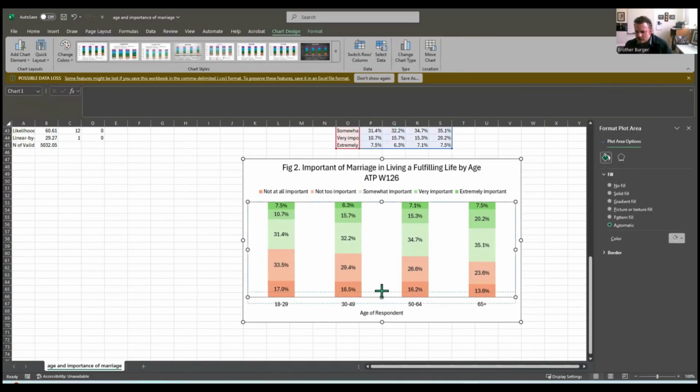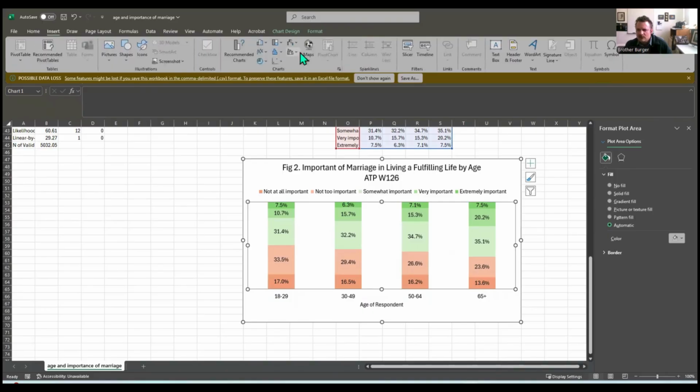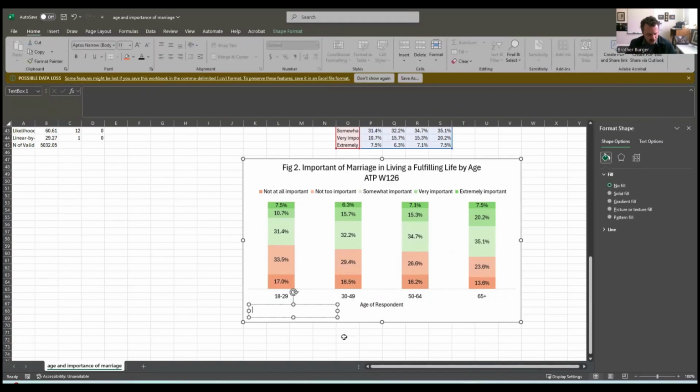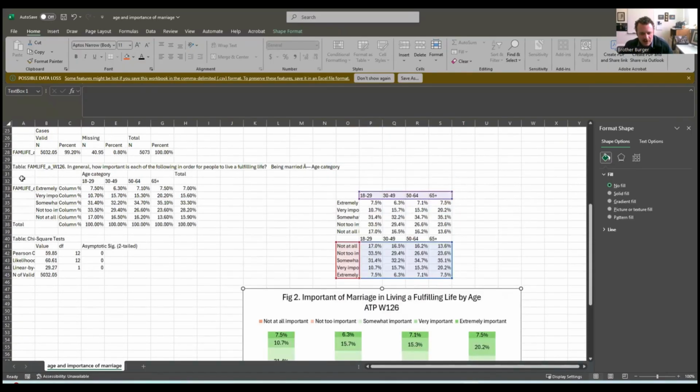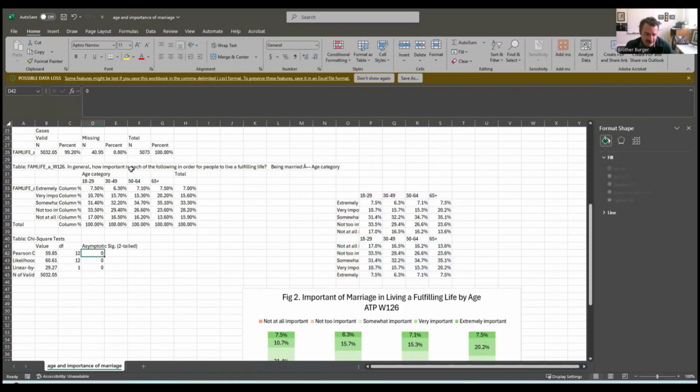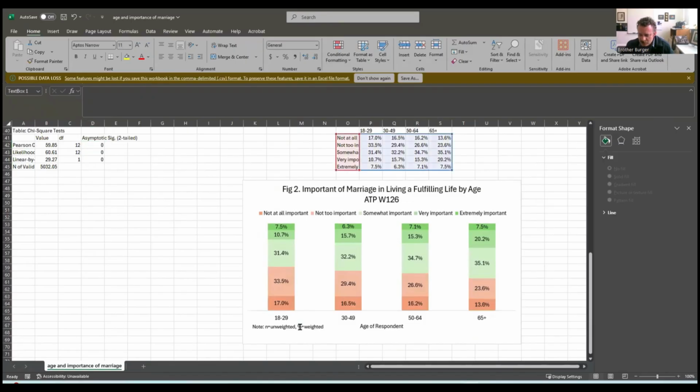Let's add our footnotes. Insert text box. There we go. Note: N equals unweighted. Percent equals weighted. But we're going to do something different this time because we're going to report on the chi-square. So looking here at our data, here's our weighted, our chi-square value, the sig value is right there, and it's 0. It's not actually 0, right? There's a number there, but it's less than 0.001.